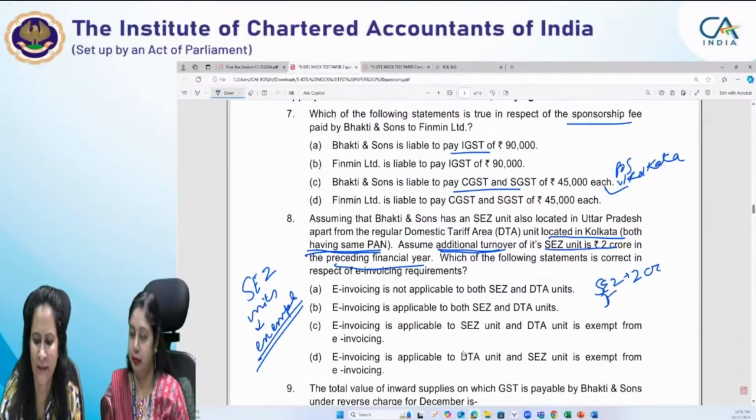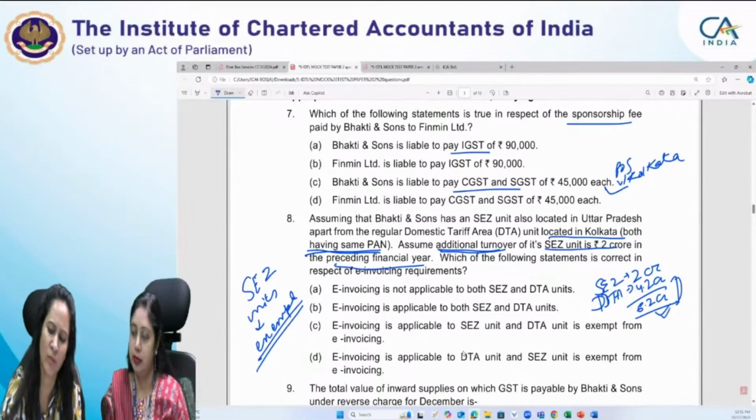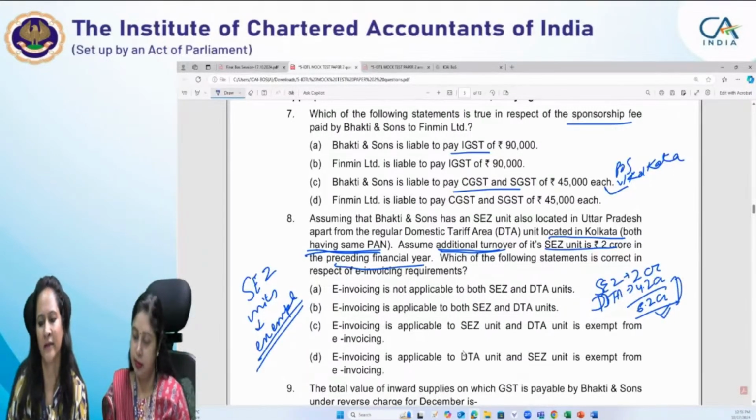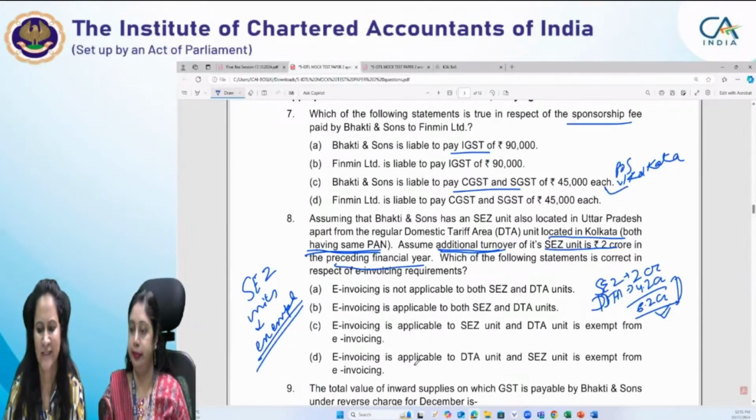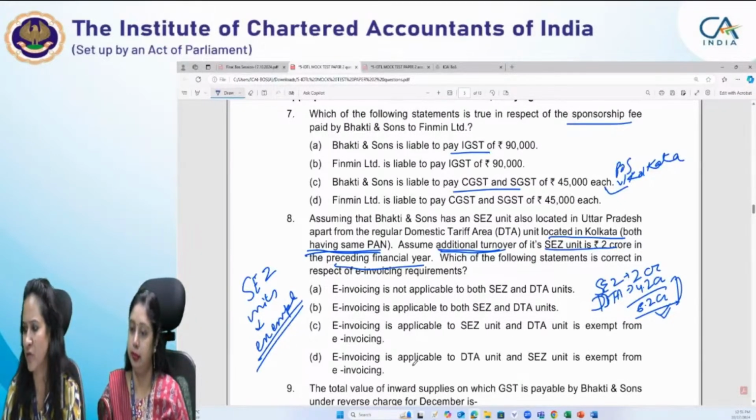So DTA is 4.2 crore, and in total the aggregate is 6.2 crore. This is very important: you have to check the aggregate turnover of the person having the same PAN. Since, as you know, the threshold limit for e-invoicing has been reduced to 5 crore.